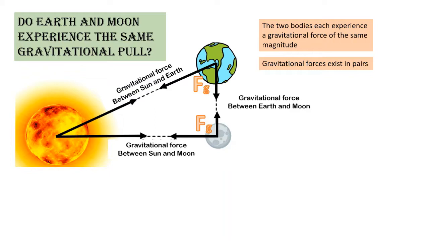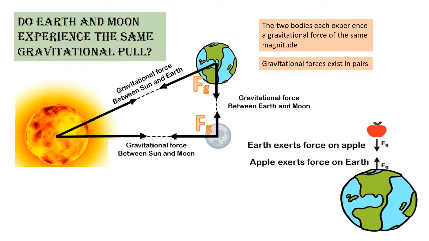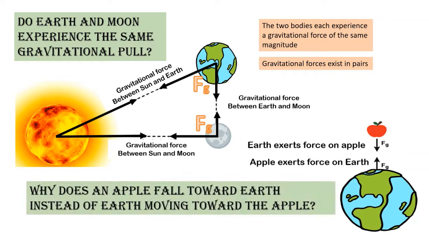Now let's look at the second picture. From the previous question, now we know that Earth exerts force on the apple, and the apple also exerts force on Earth. But why does an apple fall toward Earth instead of Earth moving toward the apple? This is because both the apple and the Earth experience the same gravitational force. This causes the apple and the Earth to move towards one another. As the mass of the Earth is very much larger than the mass of the apple, gravitational force does not have an apparent effect on the Earth's movement. As such, we only observe the apple falling to the ground.